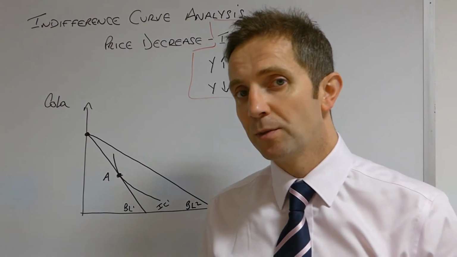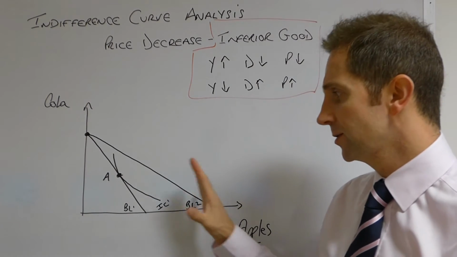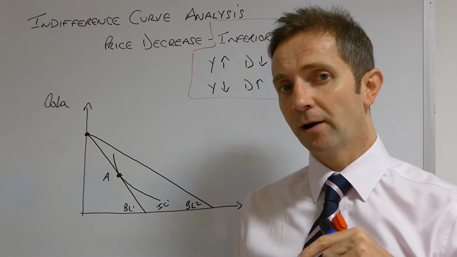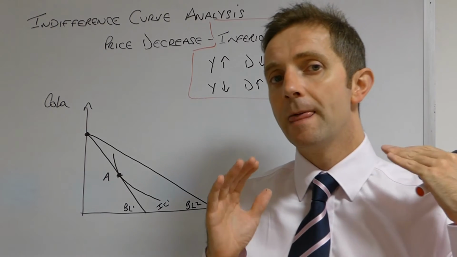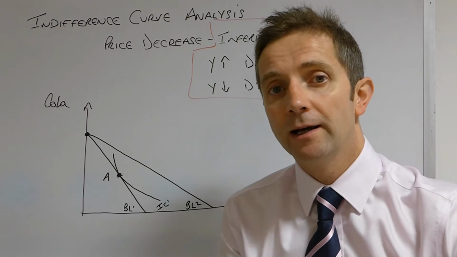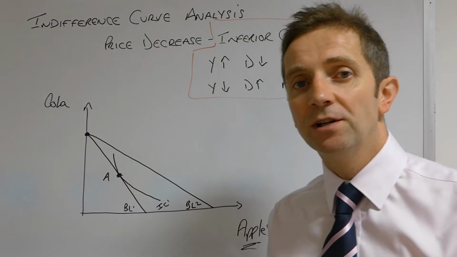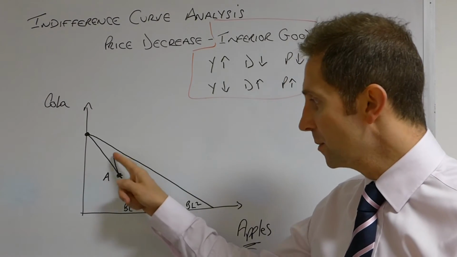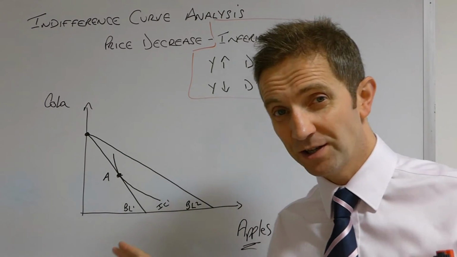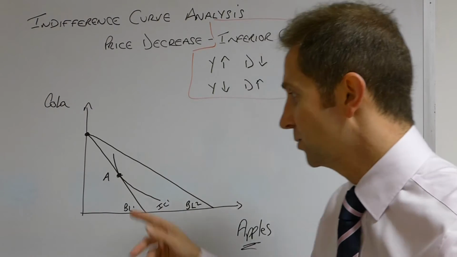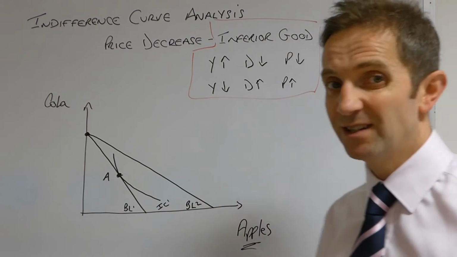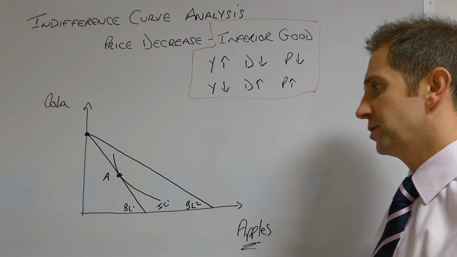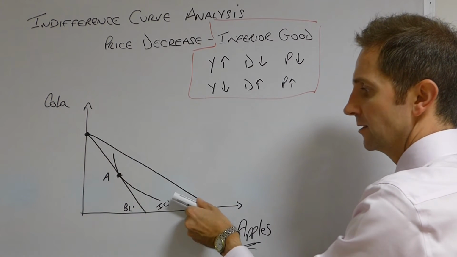Well, a rational consumer, and remember this whole notion of rationality is very important in this theory, would say to themselves, okay, apples are cheaper, so I could potentially buy more apples, buy less cola, but still achieve the same level of utility as shown by any point, and remember it is any point in this particular indifference curve IC1, because the consumer is indifferent between any point along it, as it yields the same utility or satisfaction.